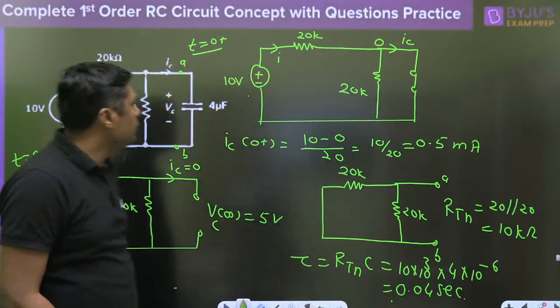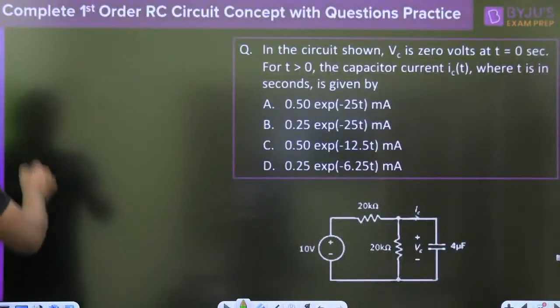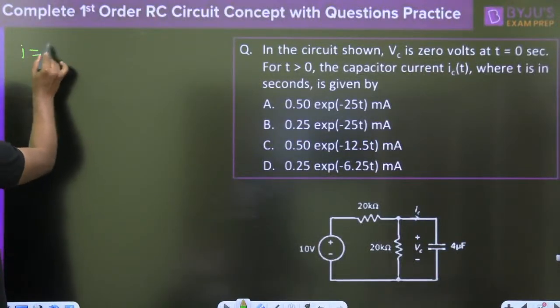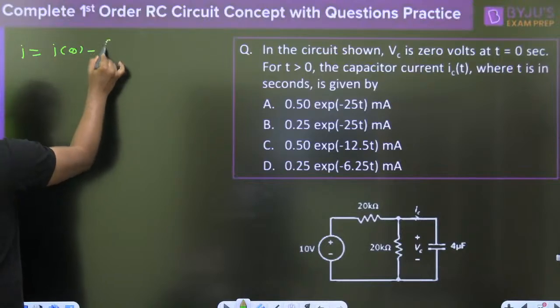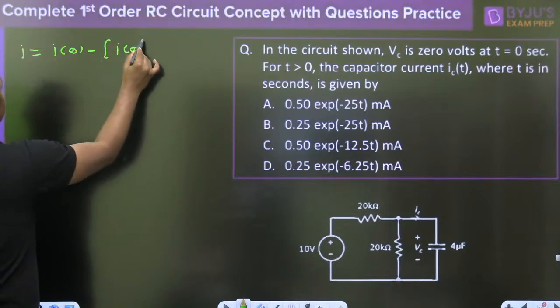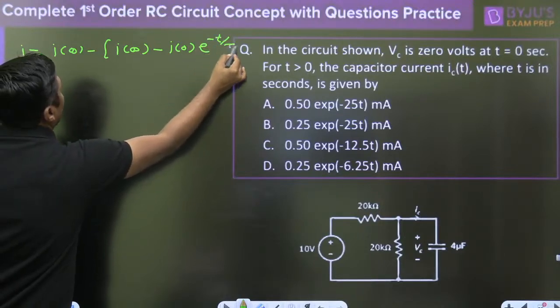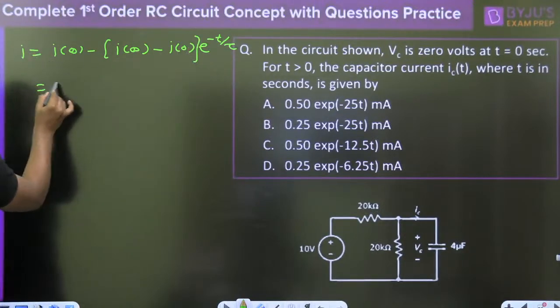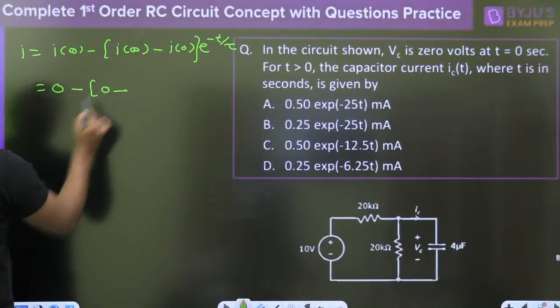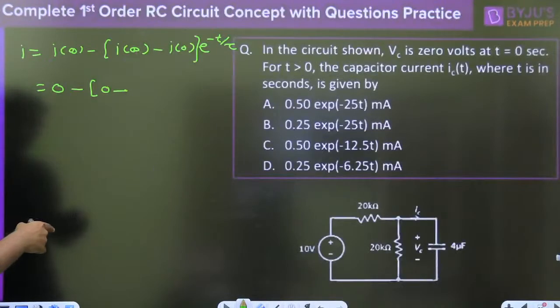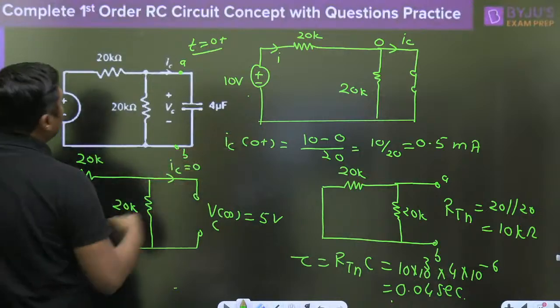Simply use the formula. What is the formula? Final value minus initial value, e raised to power minus t by tau. Final value is 0. What is the initial value? 0.5 milliampere.